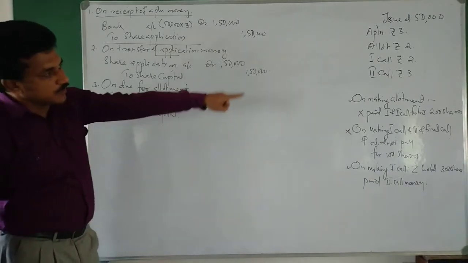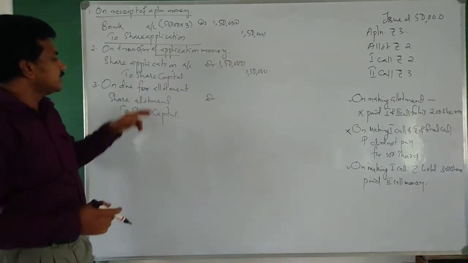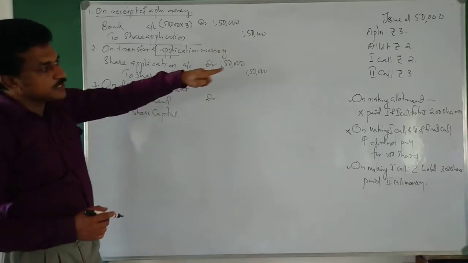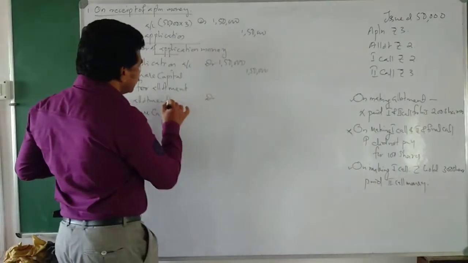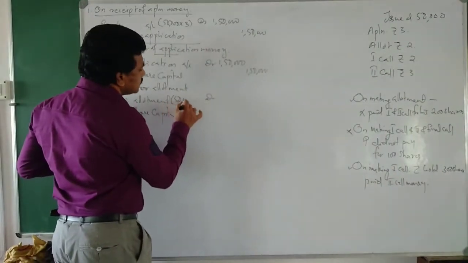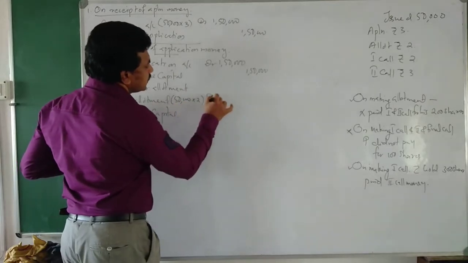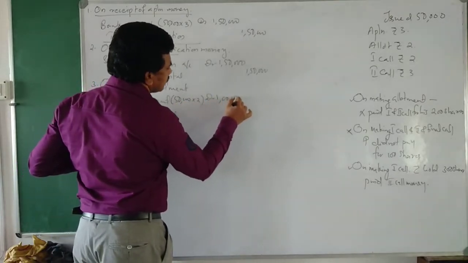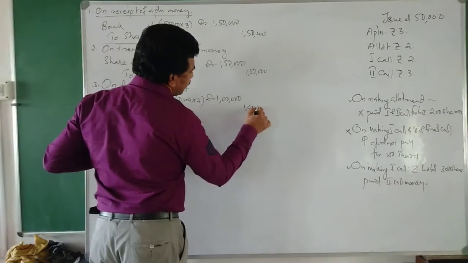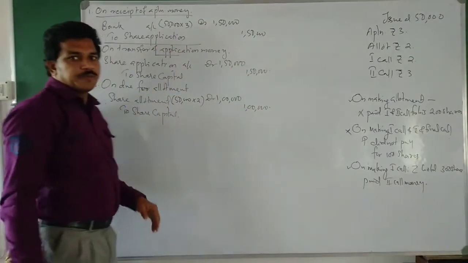What is the amount for share allotment? Rupees 2 into 50,000, that means 1 lakh. Okay, 1 lakh.